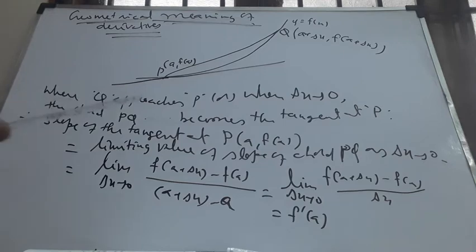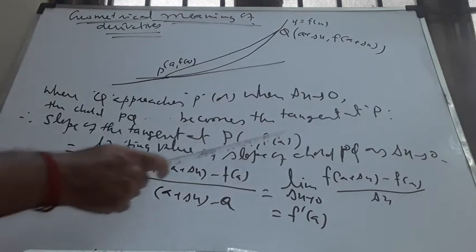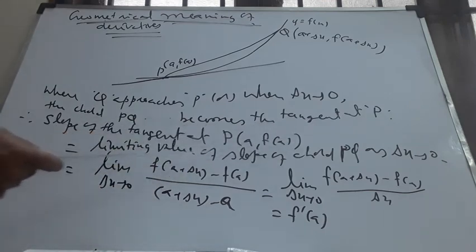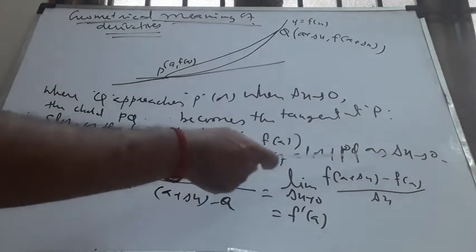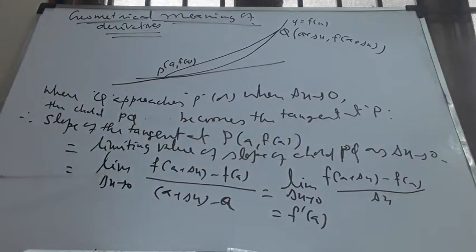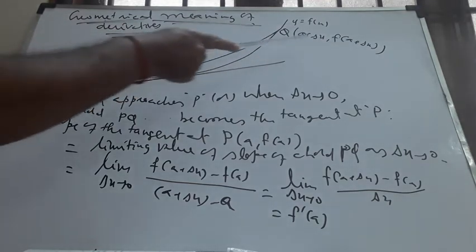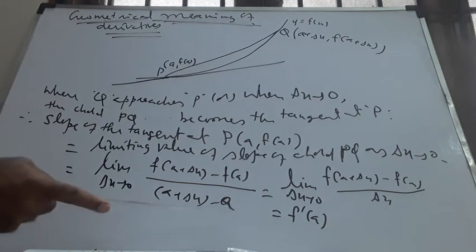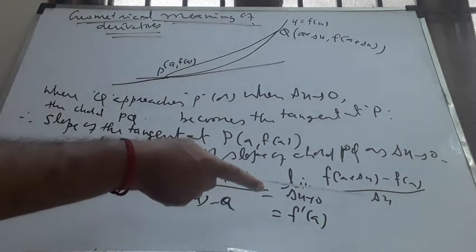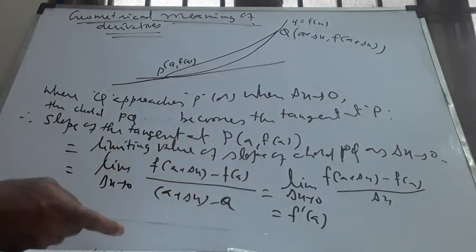Now, when Q approaches P, or when delta x is 0, the chord PQ becomes the tangent at P. The slope of the tangent at P (a, f(a)) is nothing but the limiting value of the slope of chord PQ as delta x goes to 0. Mathematically, this is the limit as delta x goes to 0 of f(a plus delta x) minus f(a) divided by (a plus delta x) minus a. This reduces to f dash of a, provided this limit exists.